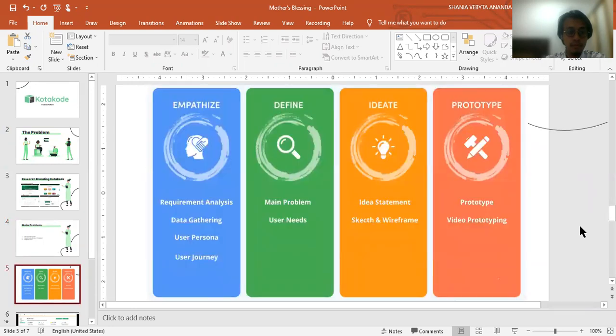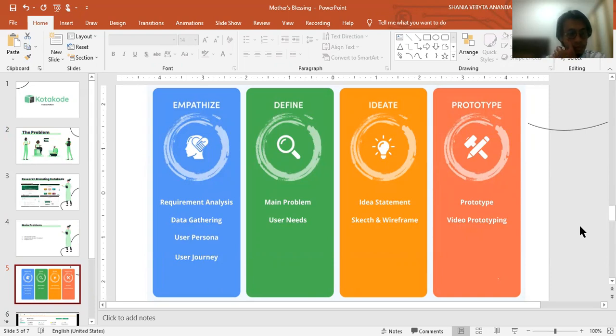We use the BINUS process of UX design combined with design thinking principles to develop our idea. The first step is the empathize process. In this step, we empathize and understand, gathering users' data and pain points in achieving their goals in freelancing platforms. The second one is the define process. We conclude our main problems and the users' needs. The third one is the ideate process.